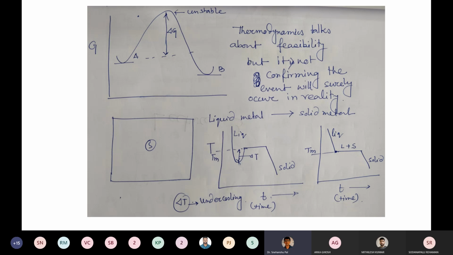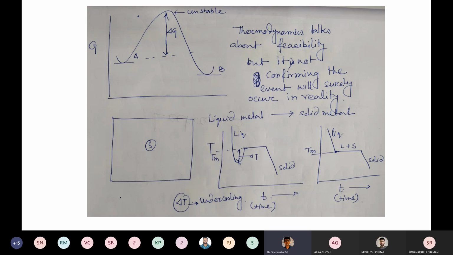If you check the G curve with respect to a certain factor, it can be the reaction coordinate or anything, then from A state to B state, in between there will be an activation energy barrier. One has to cross it to reach from A state to B state. So that is a very important part. It's related to kinetics, not to thermodynamics, but that also influences certain phenomena in the thermodynamic domain.